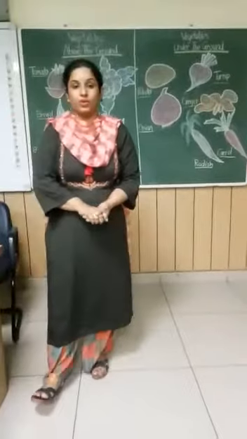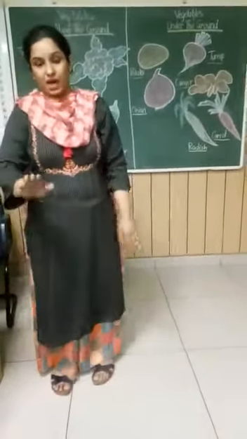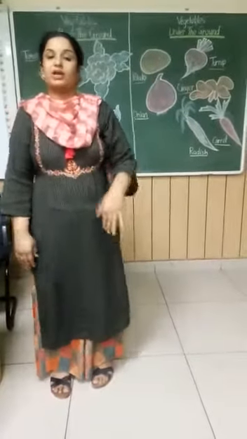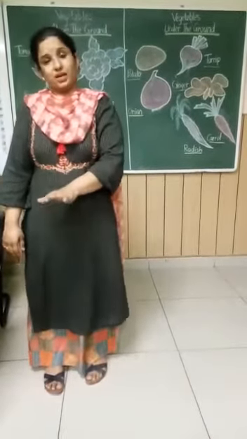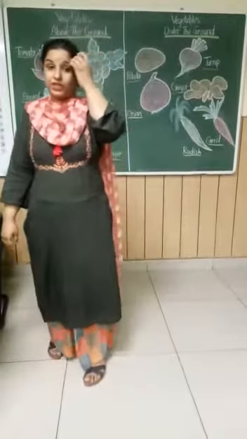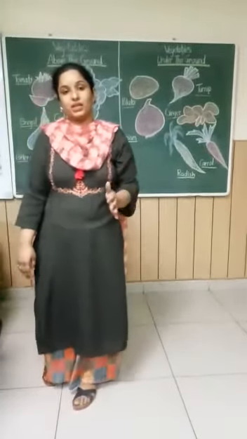But some of these vegetables are grown above the ground and some are grown under the ground. The vegetables that are grown on plants are above the ground, and the ones under the ground means they are under the soil. They grow under the soil. So today we are going to learn about the vegetables that are above the ground and under the ground.